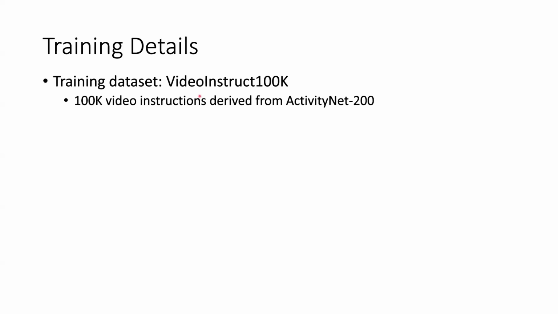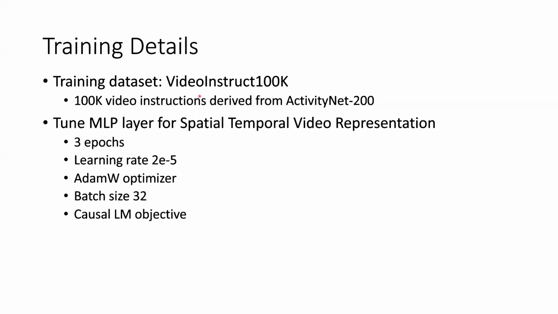Now, for the training details, the training dataset used for PG-Video-LLaVA was the VideoInstruct-100K dataset, which is 100,000 video instructions derived from the ActivityNet-200 dataset. We only had to tune the projection layer of the spatial temporal video representation, as the rest of the model is frozen. And so we tuned that layer for 3 epochs with a learning rate of 2e-5 with the AdamW optimizer, a batch size of 32, and we used the causal language modeling objective.